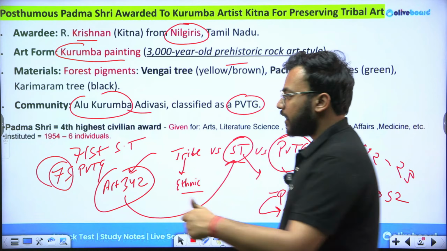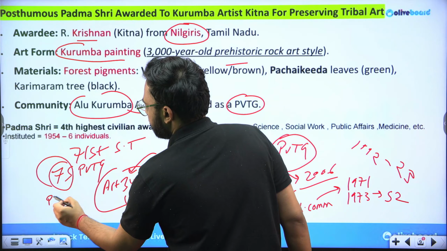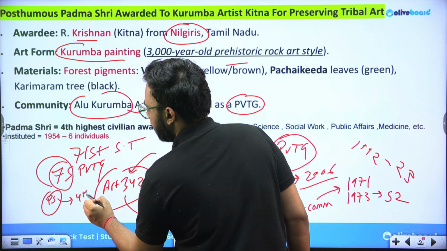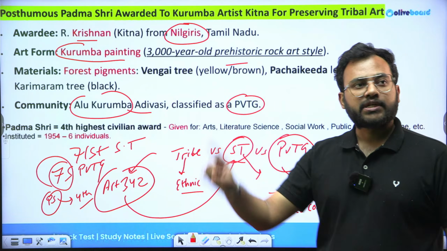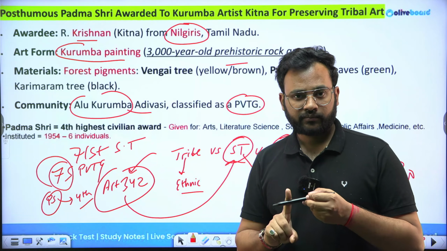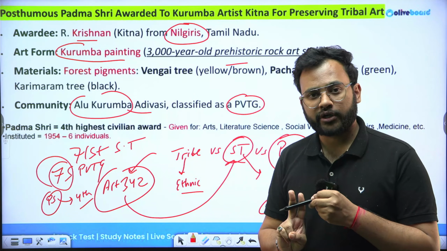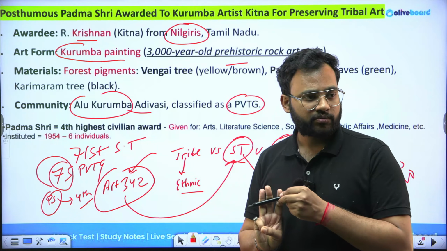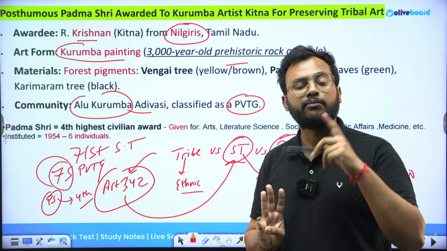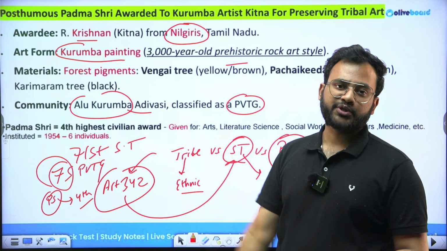And information regarding Padma Shri, you should be aware. Padma Shri is the 4th highest civilian award in the country. The first and highest civilian award is Bharat Ratna, followed by Padma Vibhushan, then Padma Bhushan, and after Padma Bhushan, we have Padma Shri.